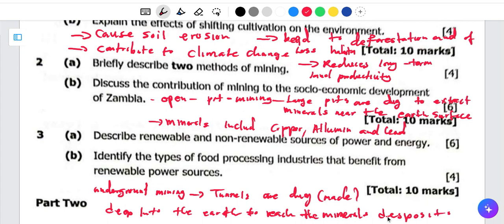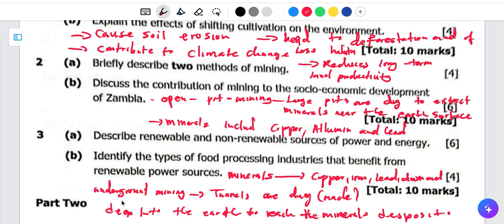Now, in terms of the minerals which are mined under underground mining, they can also include copper, lead, iron, diamond, and other minerals.